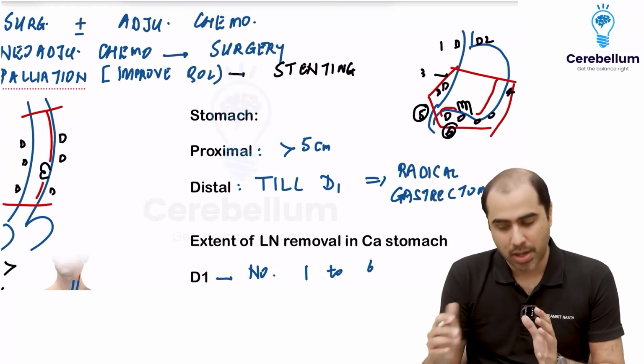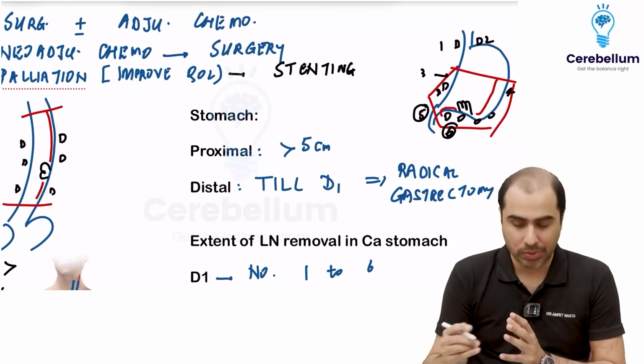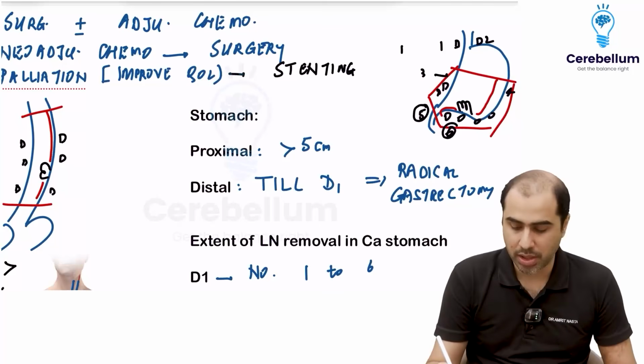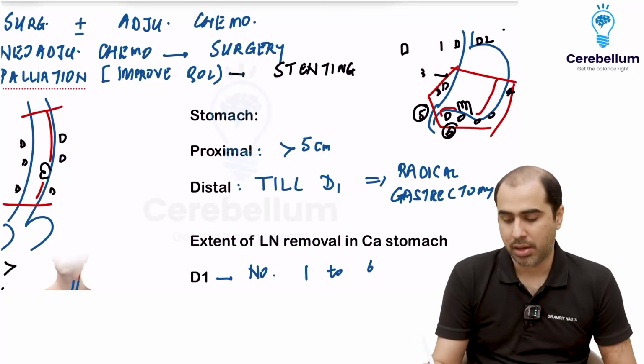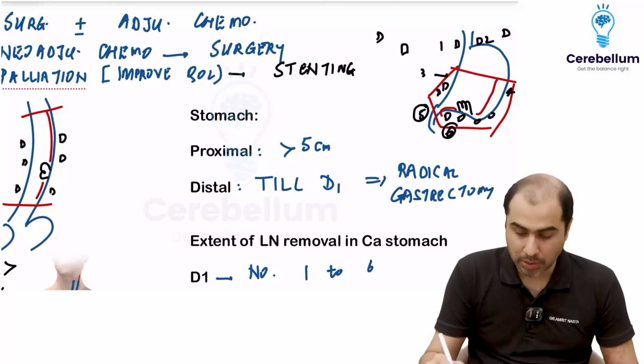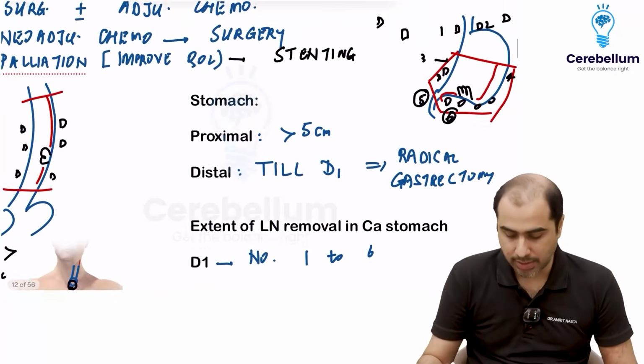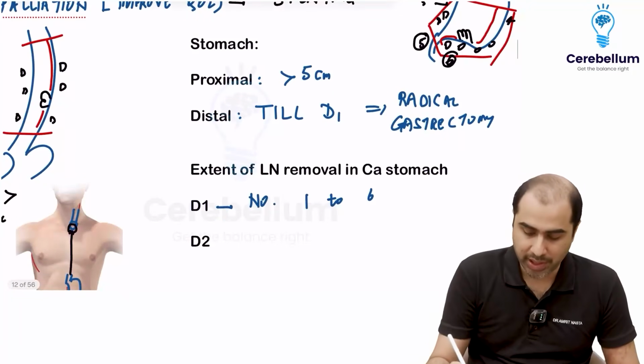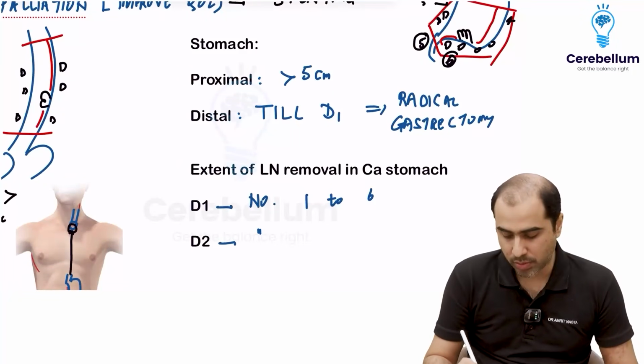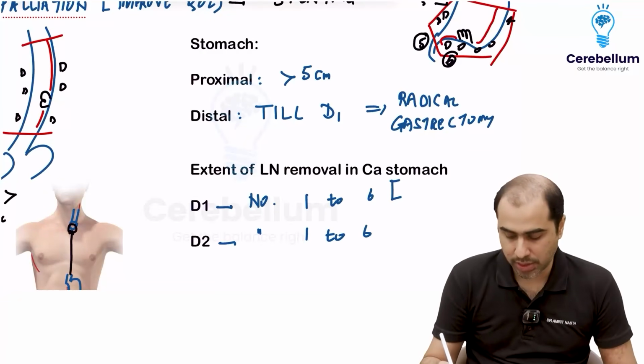But understand, normally I don't just remove these nodes. I remove some more. Some which are near the gastric artery, near the spleen, near the liver. My extent of lymphadenectomy goes a little further away from the stomach. That extent is called D2. D2 means I will remove numbers 1 to 6 first, which are my perigastric nodes. They are definitely going to be removed. So D1 is definitely going to be done.